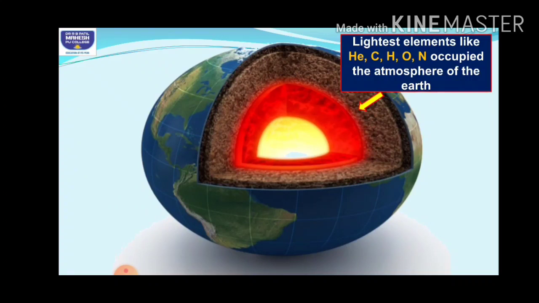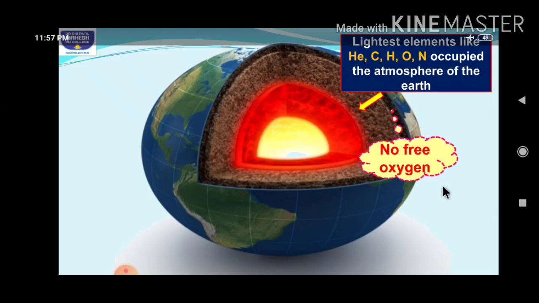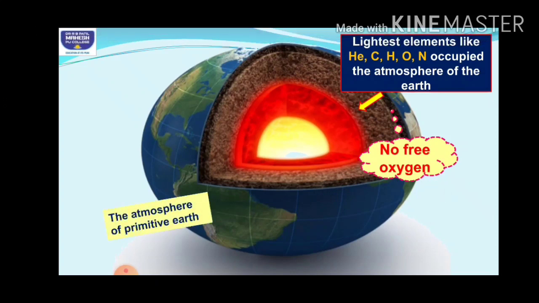Okay, so the atmosphere of the primitive Earth, how was it? There was no free oxygen here. Don't get confused. Here I have mentioned oxygen, but this was not free molecular oxygen. This atomic oxygen would easily combine with hydrogen forming water vapors, which I'll tell you later. So there was no free molecular oxygen. That is why it is said that the atmosphere of the primitive Earth was reducing type. Why? Because there was no free oxygen.